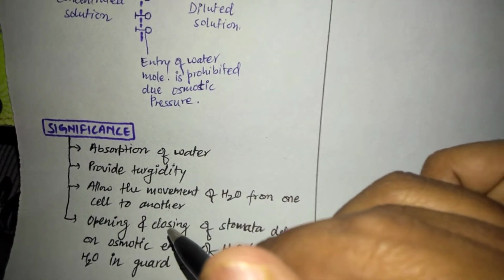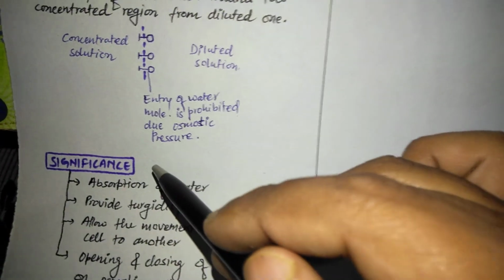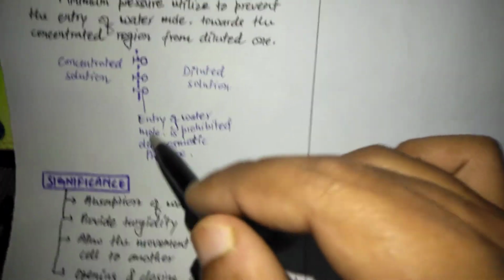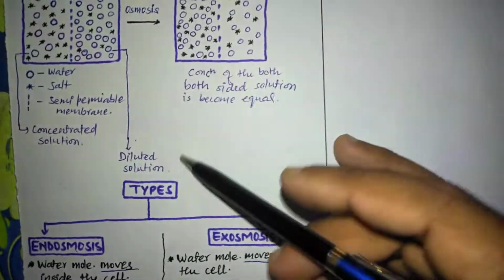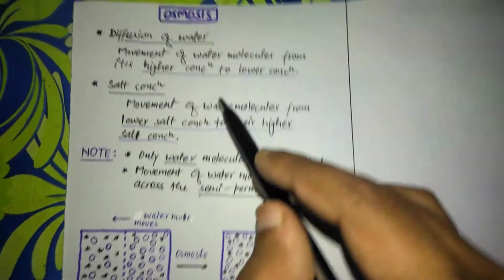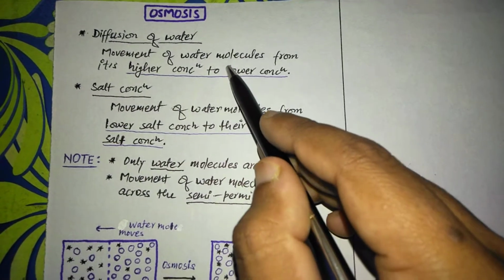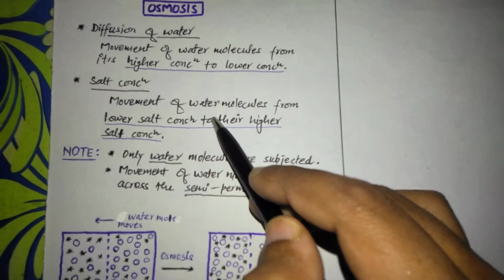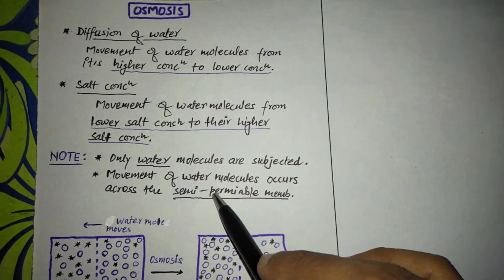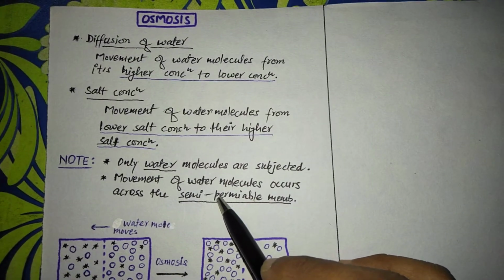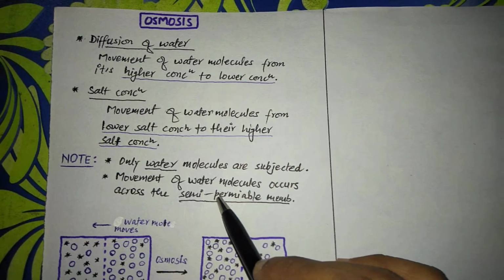So we have discussed the significance of osmosis, then osmotic pressure, then types of osmosis, and next the concept of osmosis in terms of water concentration and salt concentration, and what the specialties are regarding osmosis. So we have completely discussed osmosis here. So thank you.